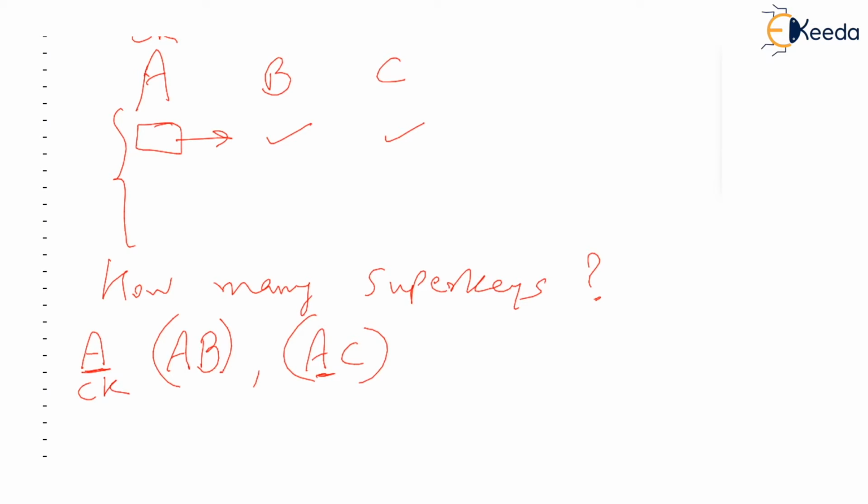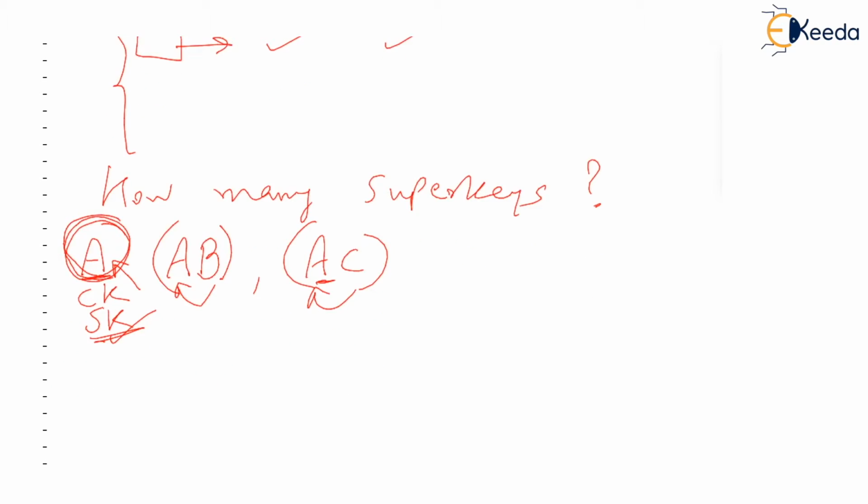But you are joining nothing to A, isn't it? Empty set to A. Then the candidate key itself can be thought of as a super key. I hope you are understanding. The candidate key itself is a super key, and anything added to this candidate key also becomes a super key. So only A, which was the candidate key, is also a super key. Yes, everyone.